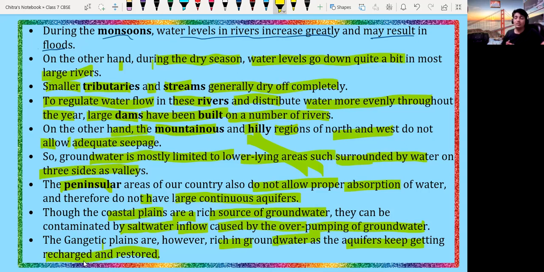If we use that water, then the underground water level will decrease, which means the aquifers will decrease. What is the meaning of aquifer? The water which flows in the form of streams inside the earth's surface is called an aquifer. These are very important points that you have to remember and note down in your science notebook.